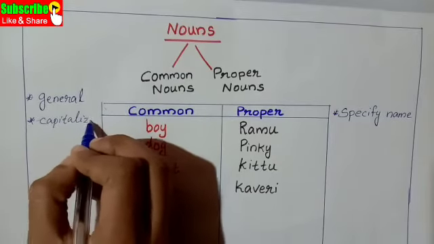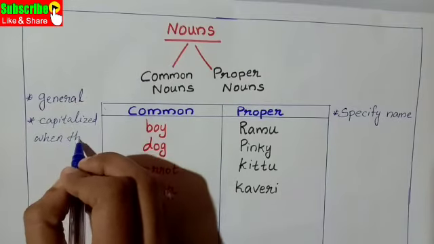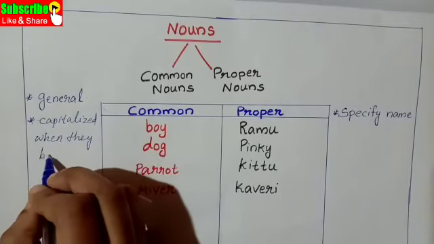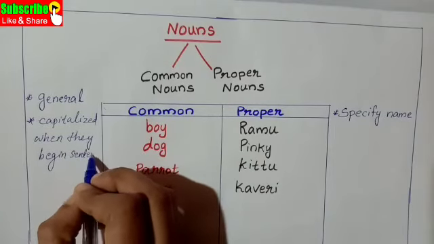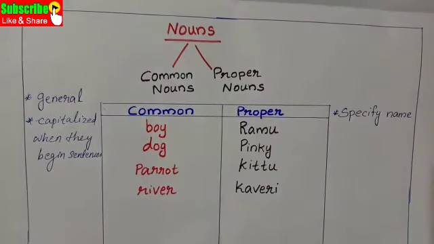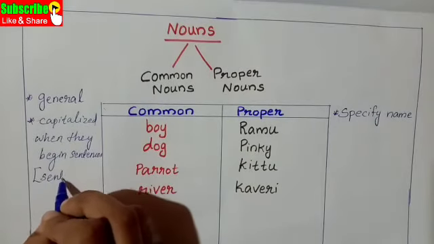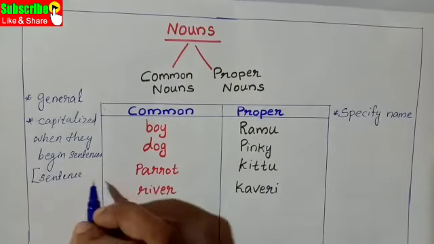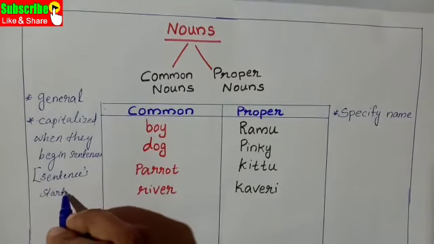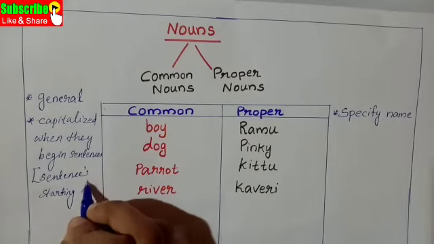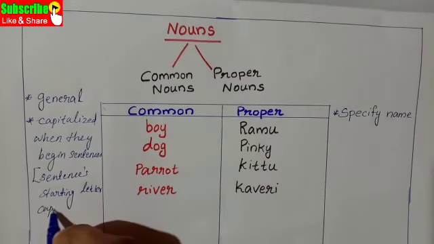Second point: capitalize common nouns when they begin sentences, the starting letter capital.